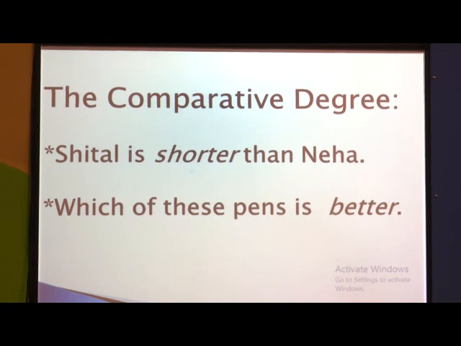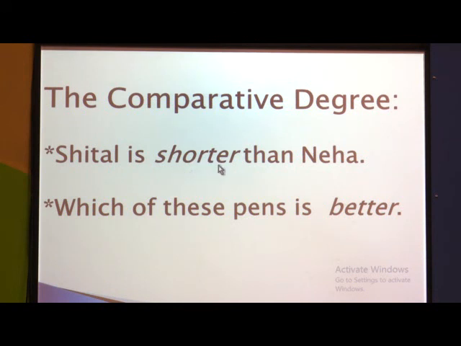Sheetal is shorter than Neha. Comparison between two persons or two nouns. Which are the two nouns? First one is Sheetal, second one is Neha. These are which type of nouns? Correct, proper nouns, because they are the names of persons. Good. What is shorter? In the previous sentence we used short or tall, but here we use shorter.